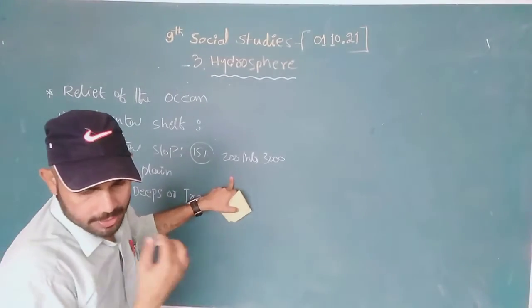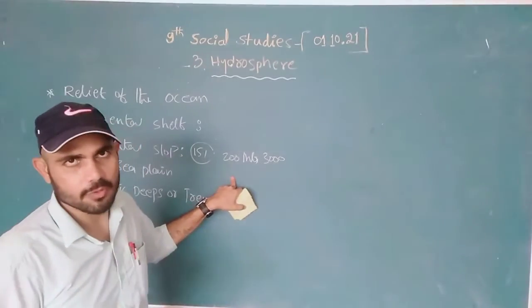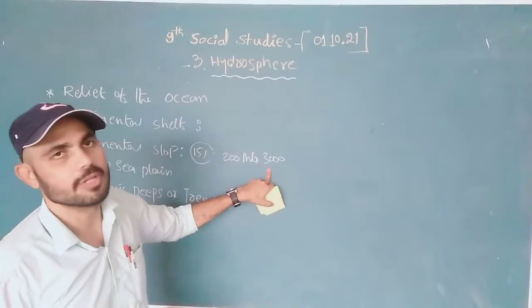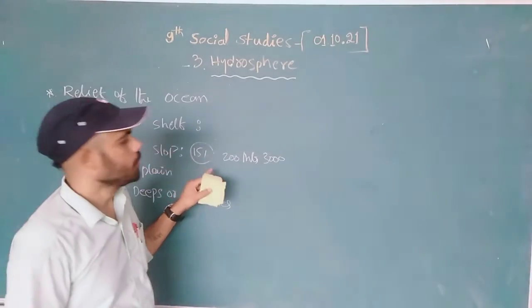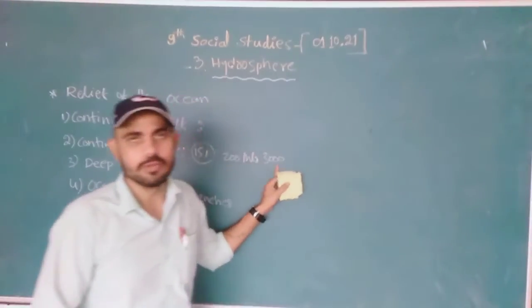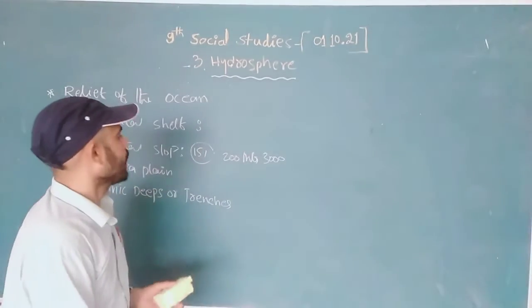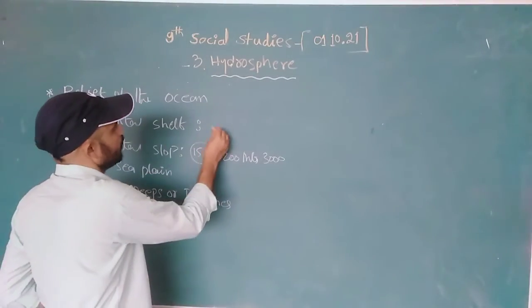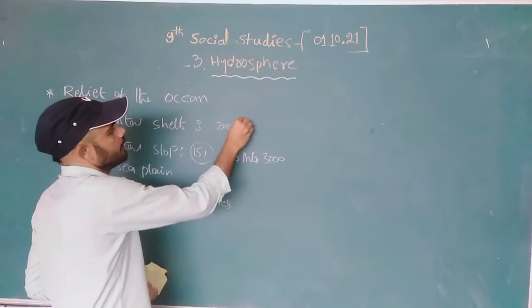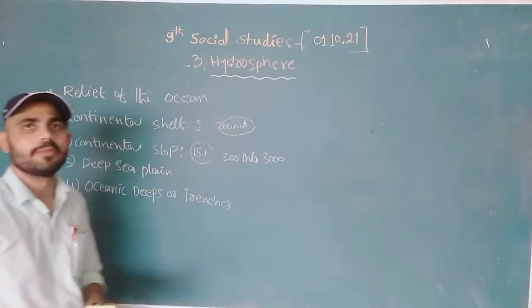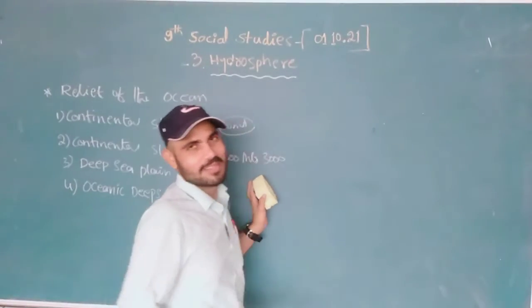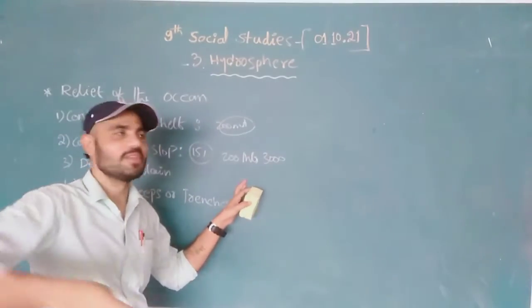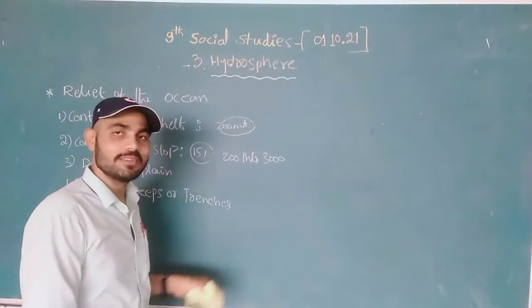The continental slope is found at 200 meters to 3000 meters of depth. When it comes to the shelf, it goes down to almost 200 meters. See, 200 meters depth is not an easy matter, right? A depth of 200 meters is the continental shelf, which means it's a lot.